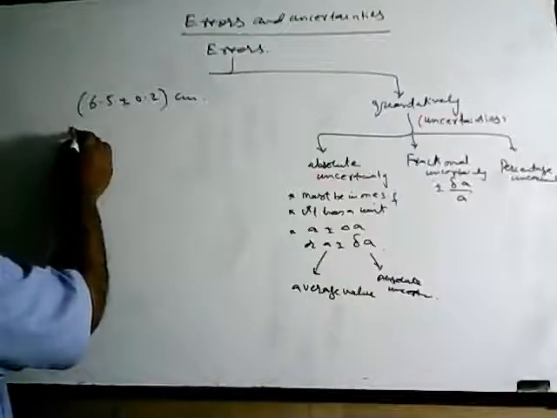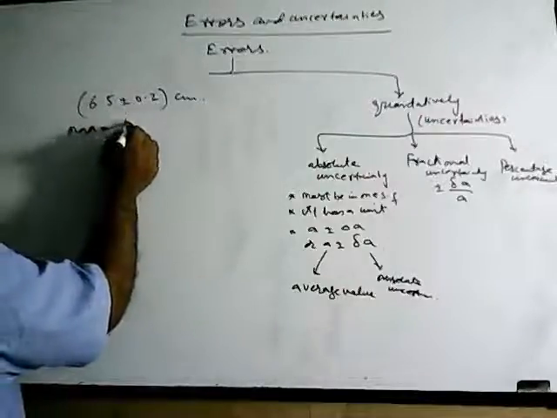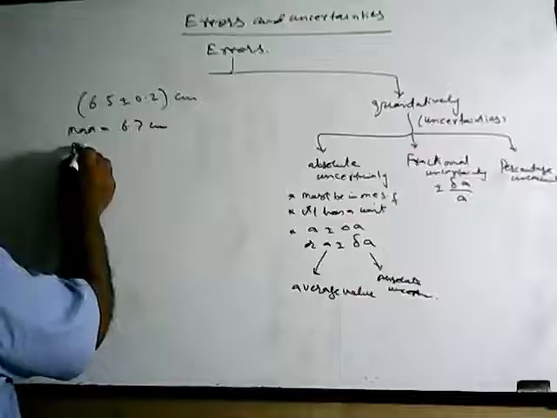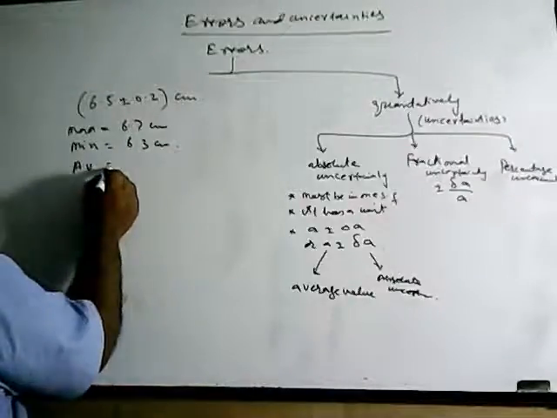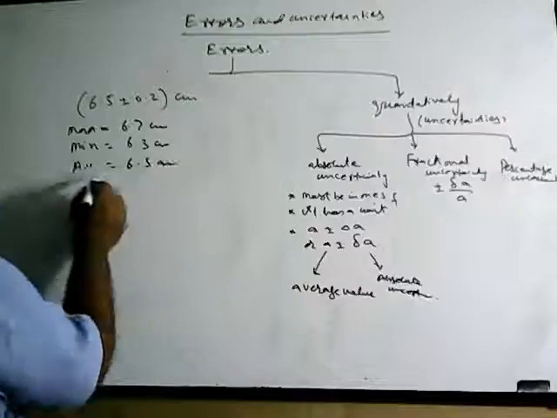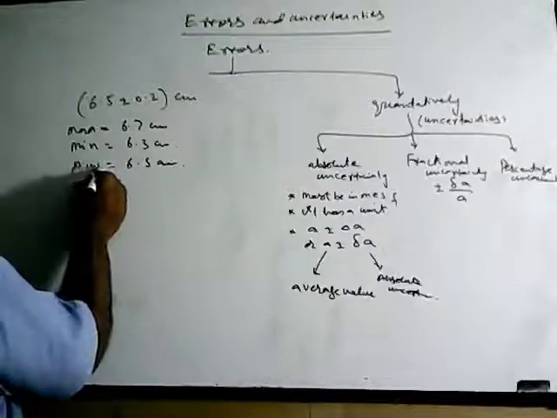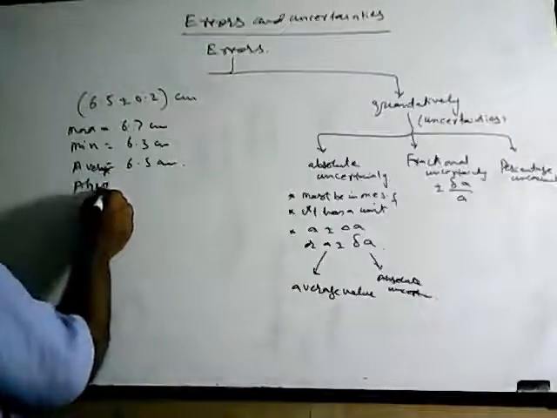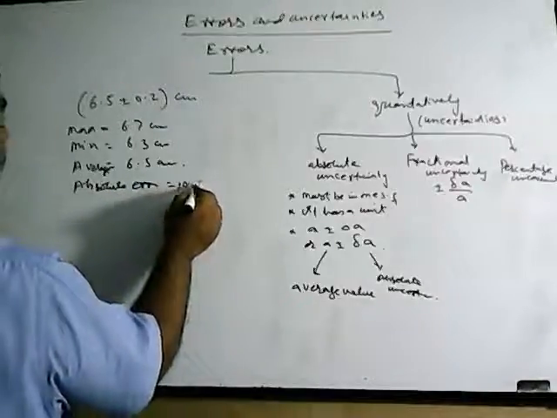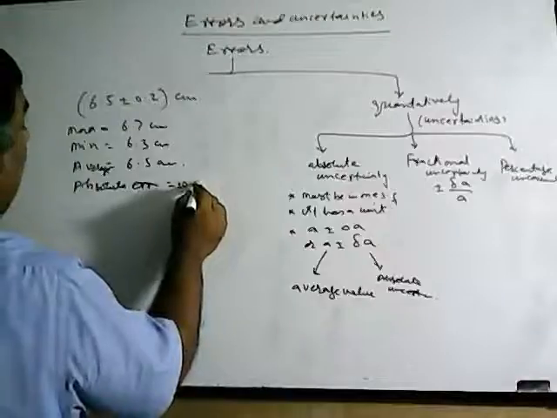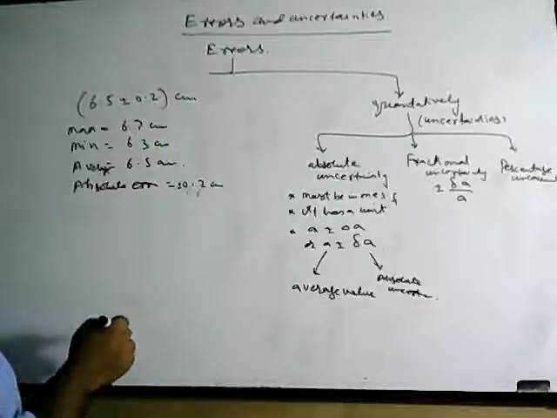Here the maximum value is 6.7 centimeters, the minimum value is 6.3 centimeters, and the average is 6.5 centimeters. Absolute error is plus minus 0.2 centimeter.